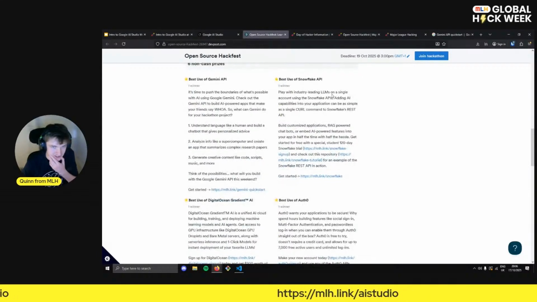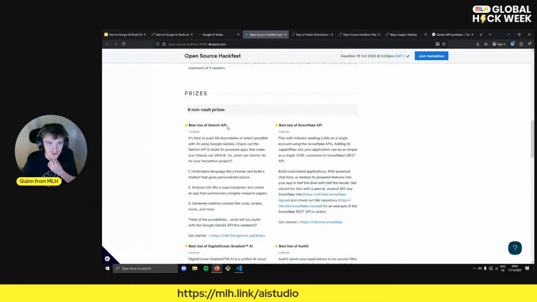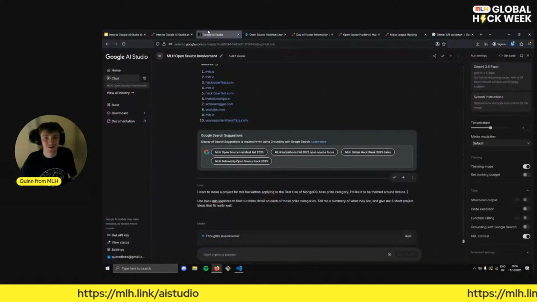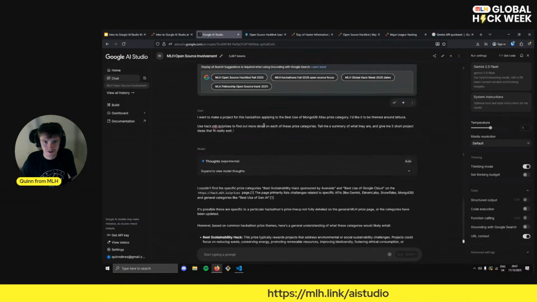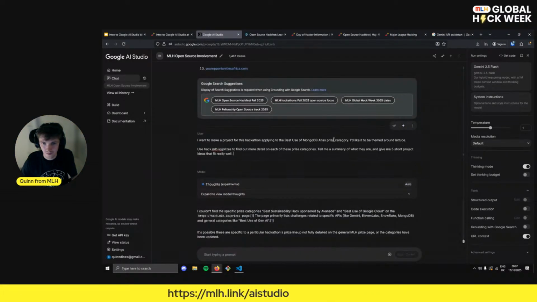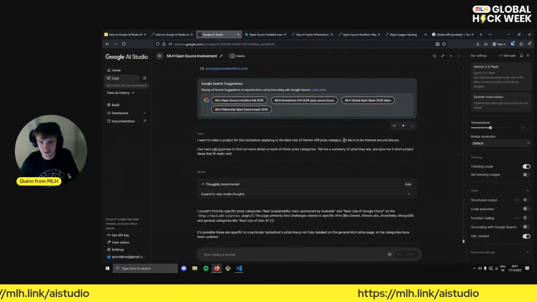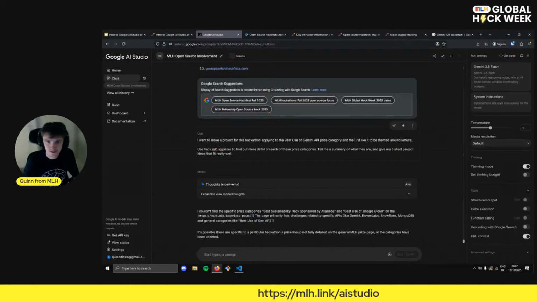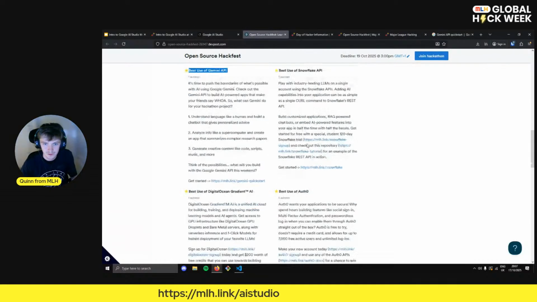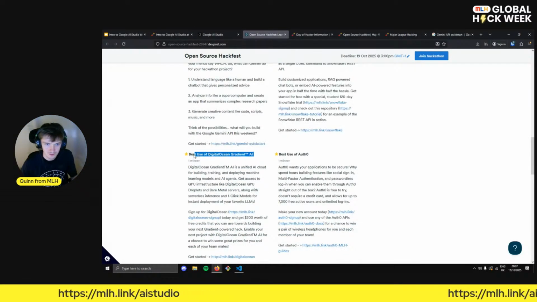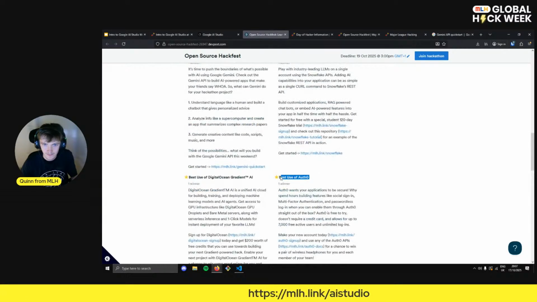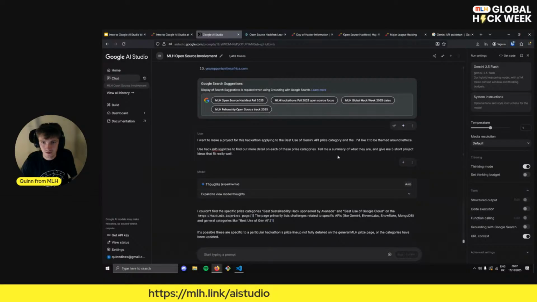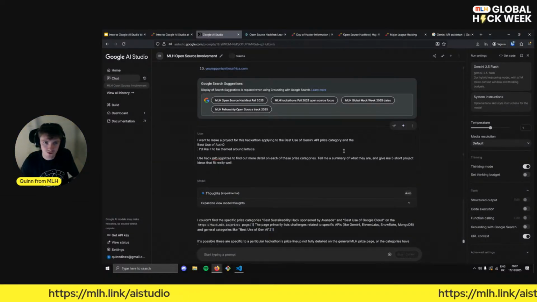So let's pick some from here. Maybe we'll use best use of Gemini API, and where am I? I'm editing this, aren't I? Yes. Okay. Best use of Gemini API prize category, and maybe we use best use of Auth0.